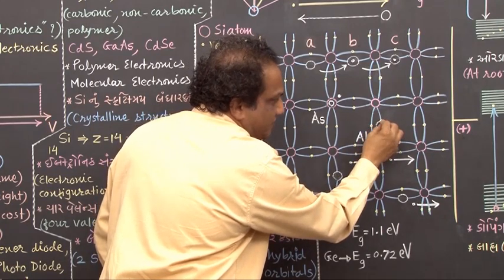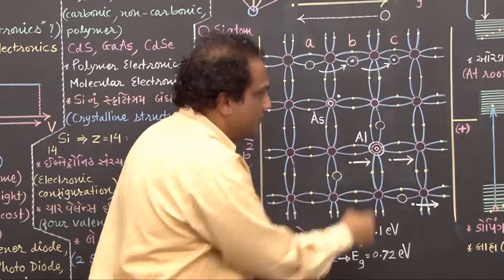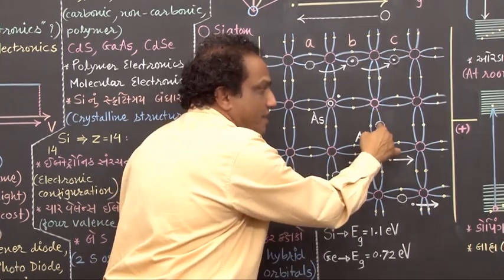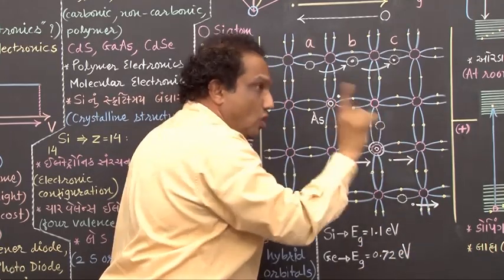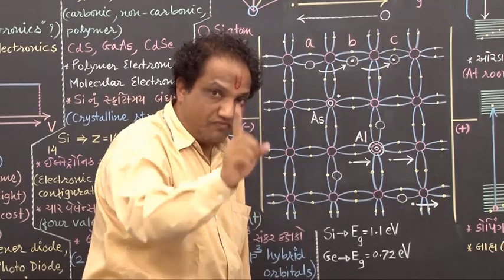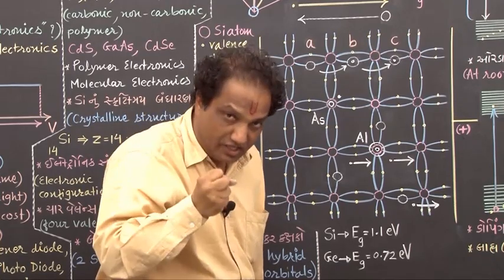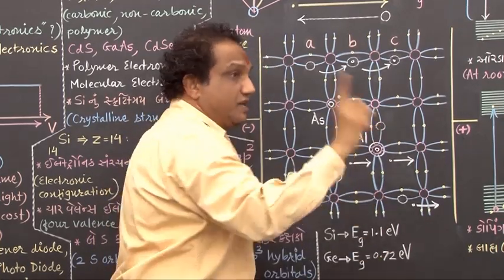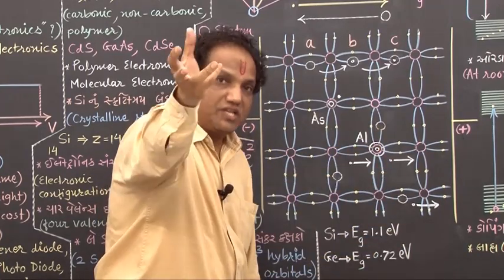Because of the deficit of an electron, because of the absence of an electron, you will have one empty space in this covalent bond. It is called a hole, but mind well, it is not a free hole. What is the difference between a free hole and a hole? A free hole has a tendency to attract an electron. This does not have a tendency to attract an electron. Definitely it has a tendency to accept an electron.